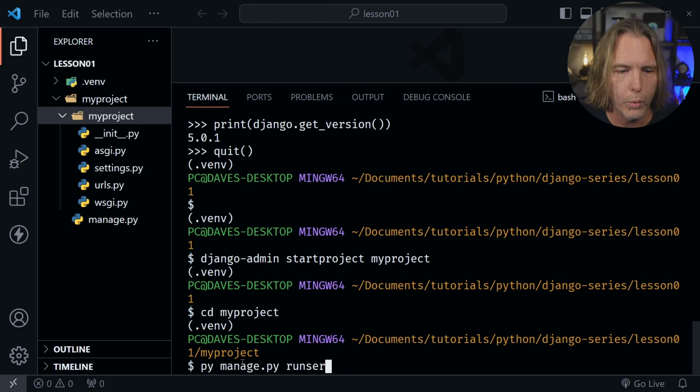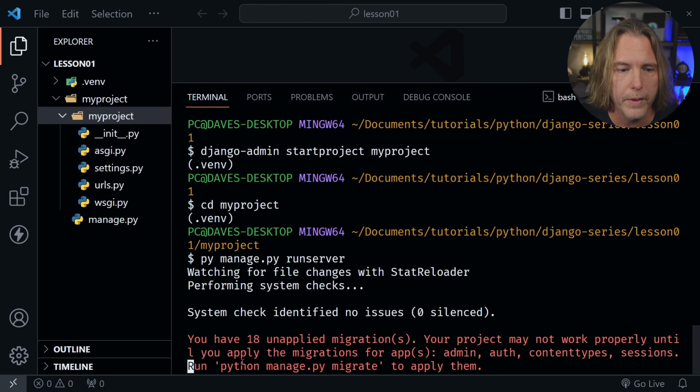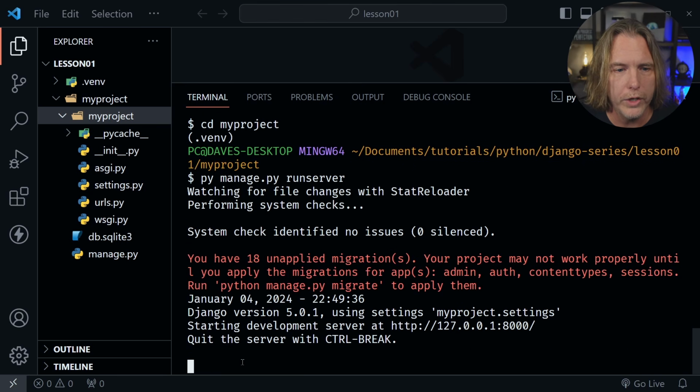From here, I want to type py manage.py, and now I'll issue my command, which will be runserver, and we can specify the port. The default port is 8000, but if I wanted it on 8001, I would just type the port number afterwards. But we could just let it go to the default, which will be 8000. So I'm going to press enter. It will start the server. Now we do have a message here about unapplied migrations, and you will probably see that too. We won't be doing that today, but just so you know, that's nothing wrong. It just means we haven't got there yet, and we will cover that.